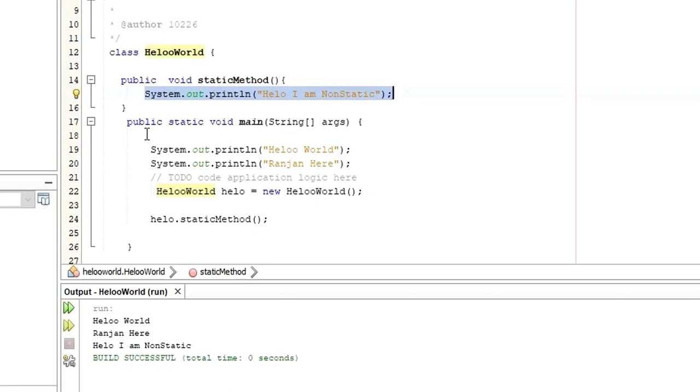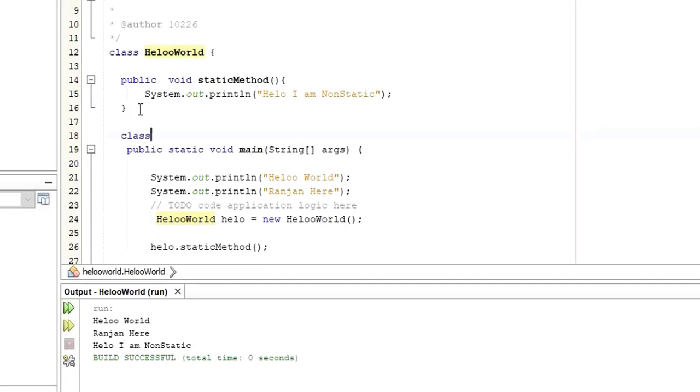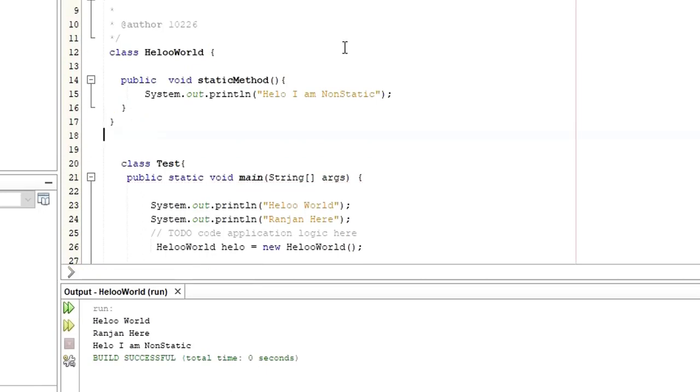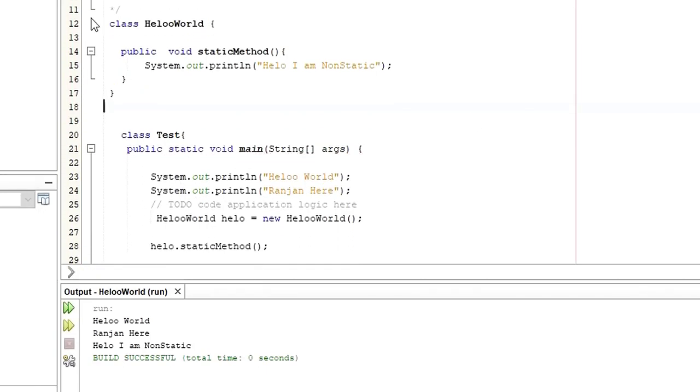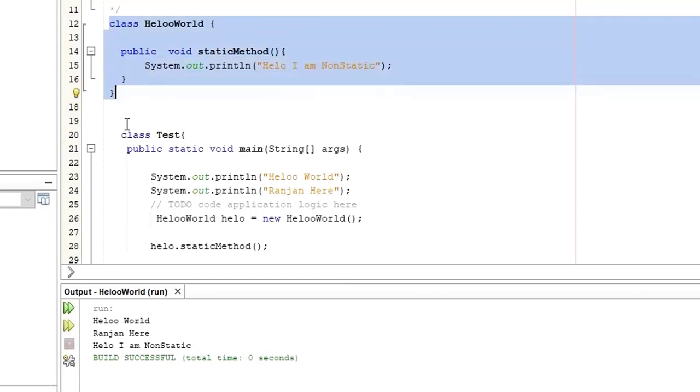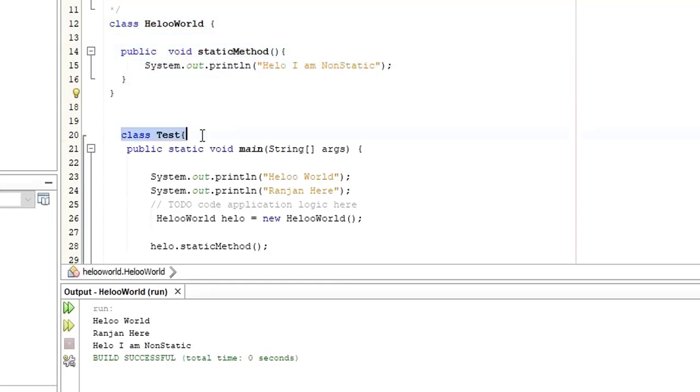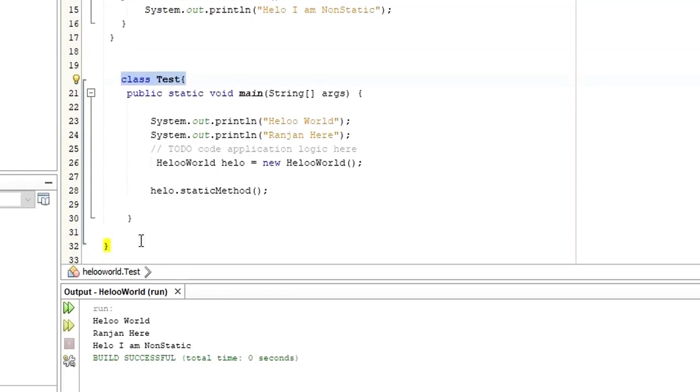Let me say class test. I just want to close this class here so that this is one class, starts here and ends here. This is another class, starts here and ends here, right?